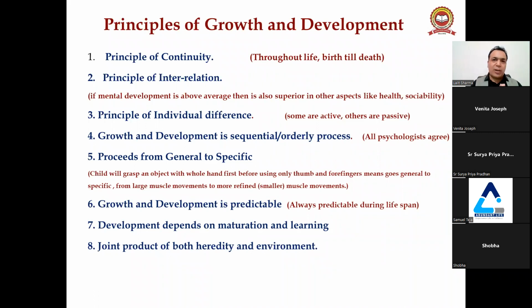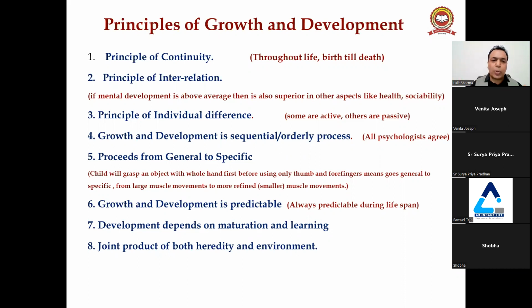So if there is good growth and development, it is due to the joint product of both heredity and environment. Heredity, as well as, as you have seen, with the influence of the environment, persons grow and develop.